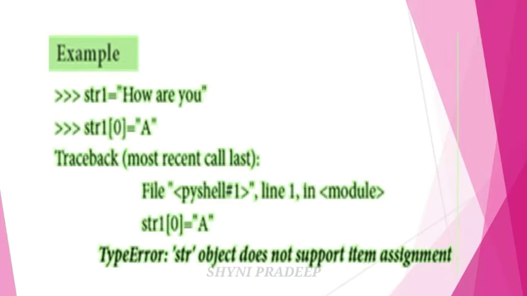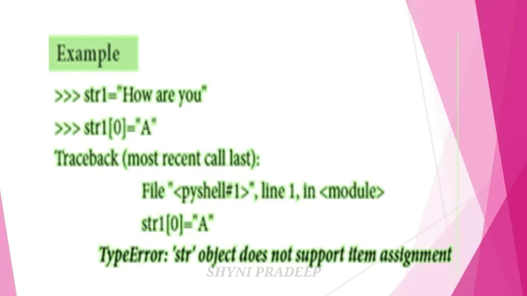This statement is telling Python to update the first character of the string with the character a. But Python will not allow the update, because once you define a string, you cannot modify it after that. So you will get an error message. To overcome this problem, you can assign a new string value to the existing string variable.